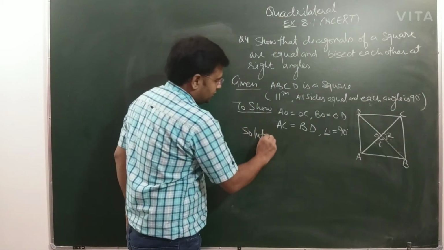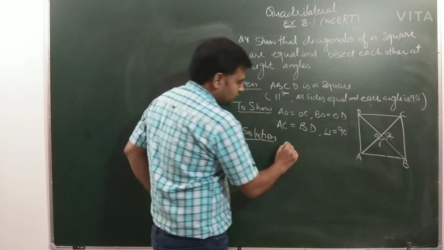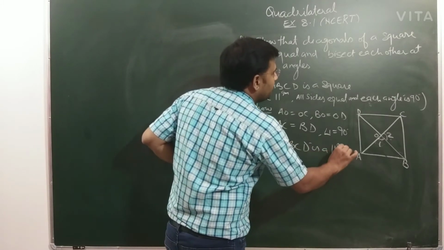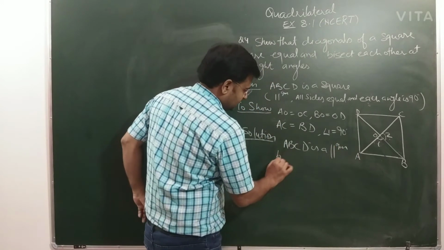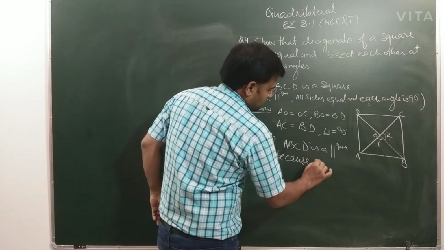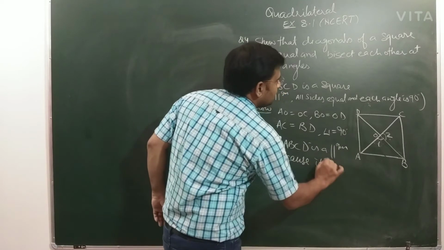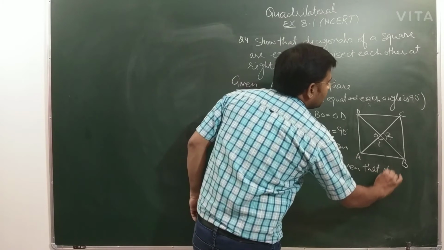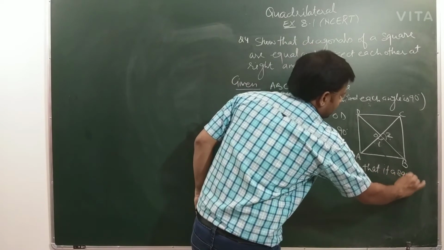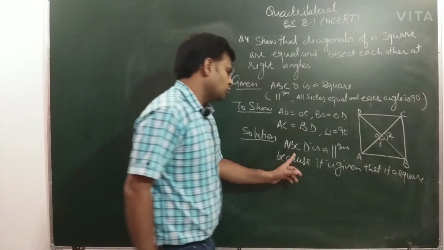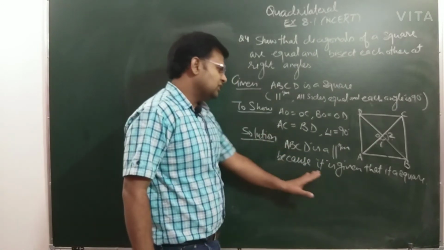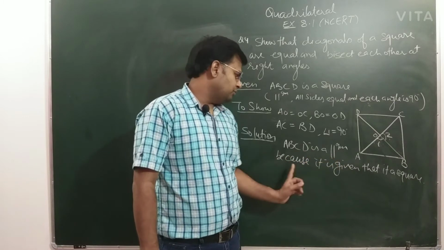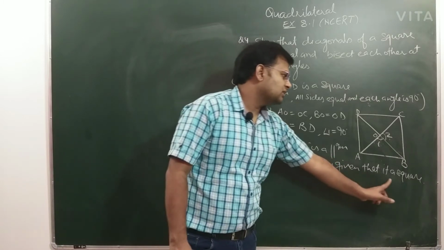We write the solution, start from here. We first write that ABCD is a parallelogram because it is given that it is a square. So first thing you have shown that ABCD is a parallelogram because it is given that it is a square.